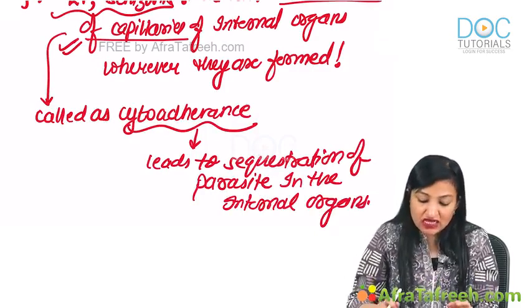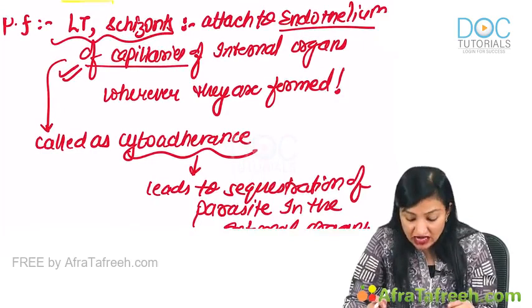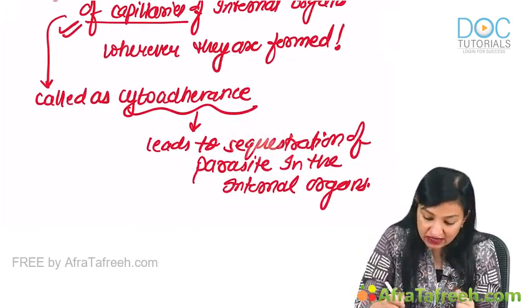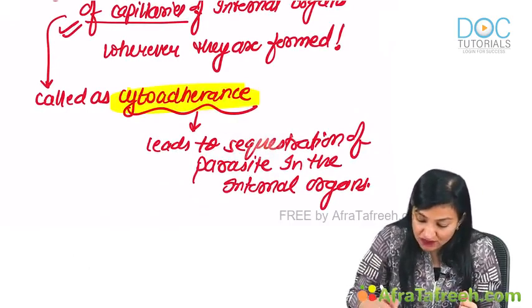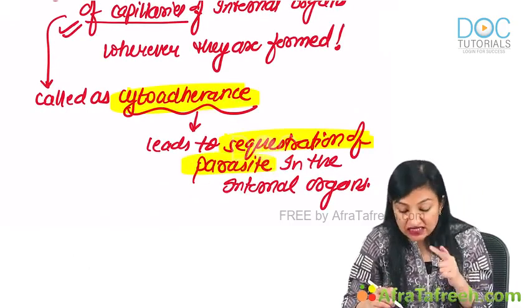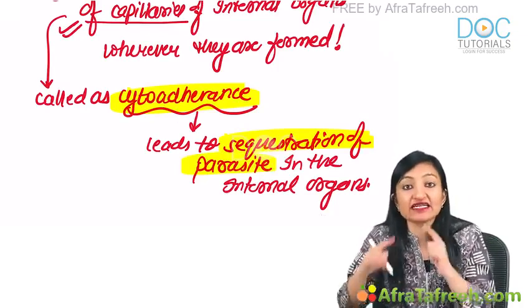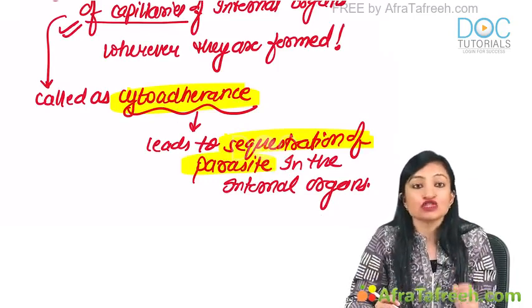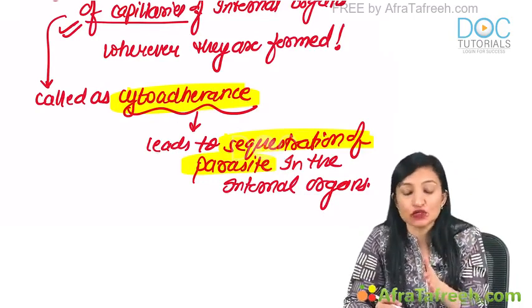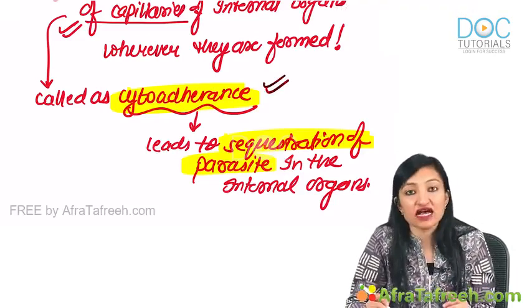A common question asked is, what is the reason behind these forms not being seen on PBS? And two confusing options are, one is cytoadherence, the other is sequestration. Now what do you think is a better answer out of the two? Better answer is cytoadherence, because sequestration or hiding of the parasite is a result of cytoadherence. So the primary reason is cytoadherence, which in turn is going to lead to sequestration. So you have to mark cytoadherence as your answer in such questions.